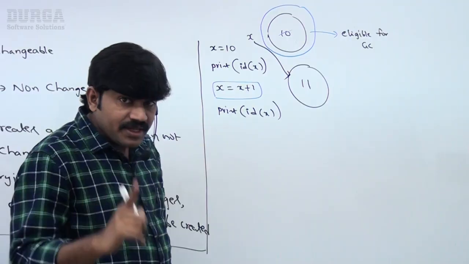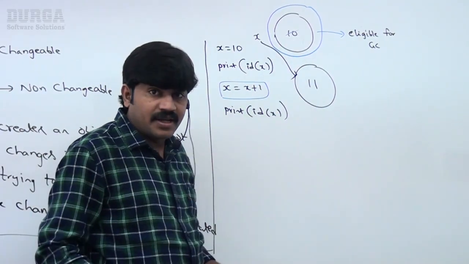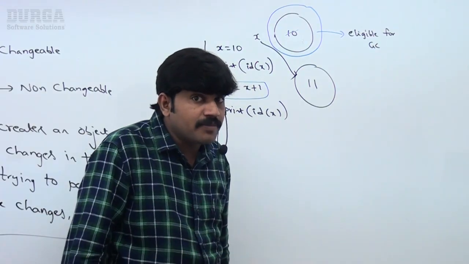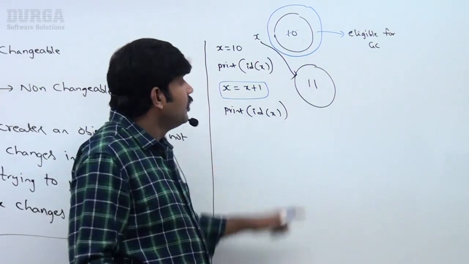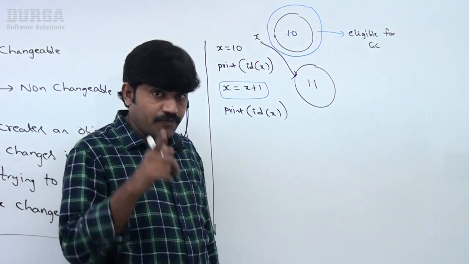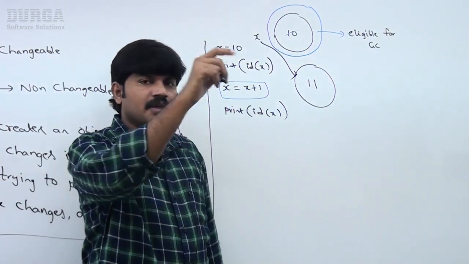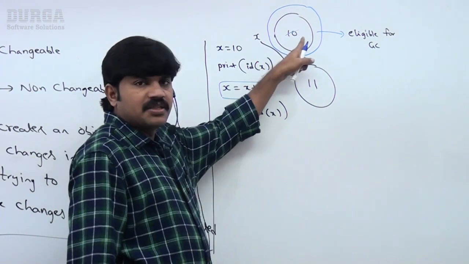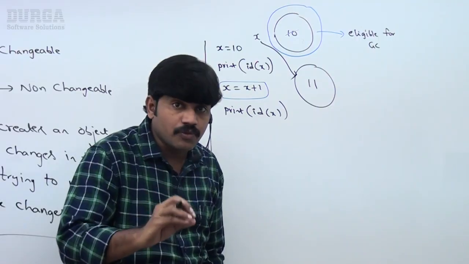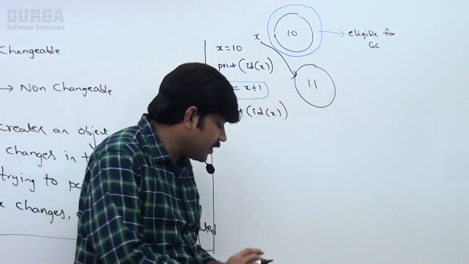If really a new object got created, then how many objects will be there? Can you please spell out? Two objects will be there. So the address of the first object and the address of the second object, both are different. If really two objects are going to come, it is clear that you can't perform any changes in this object. With those changes, a new object got created. We proved it practically, right? Let me execute this code.